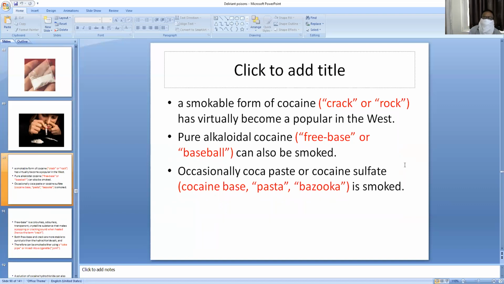So the smokable form of cocaine is also called crack or rock. It is very popular in Western countries. Pure alkaloid cocaine is called freebase or baseball. It can be smoked. These crack, rock, or freebase are smokable forms, and coca paste also can be smoked. Coca paste is cocaine sulfate, and it is also called cocaine base paste or bazuco.